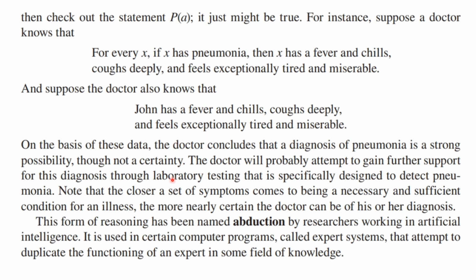So the doctor might attempt to get further information, or they might try to start treating based on that. Now, many doctors are experts at doing this, and they have a lot of experience, and they make good conclusions. And this form of reasoning has been used in certain computer programs. It's called abduction. These are called expert systems that attempt to duplicate the functioning of an expert in some field of knowledge. And perhaps you've studied expert systems, and I know you're going to study artificial intelligence.